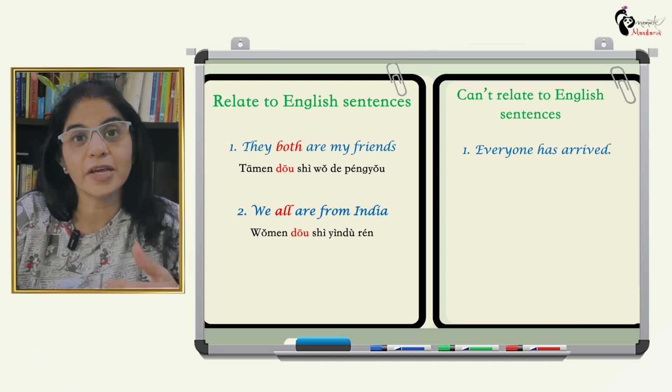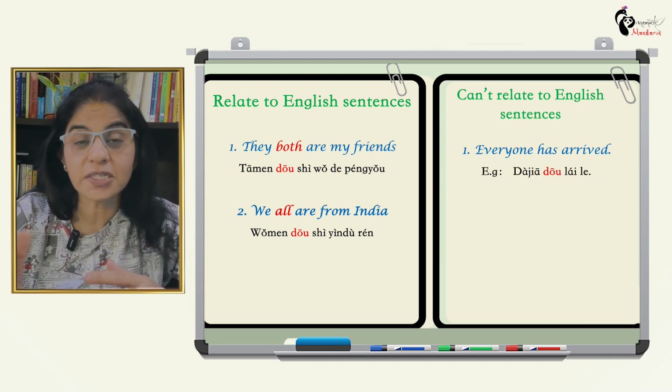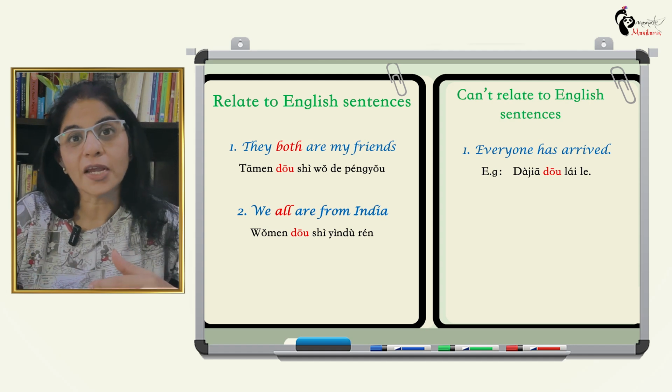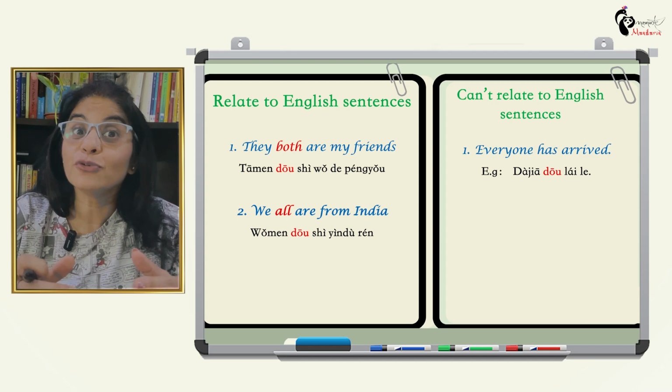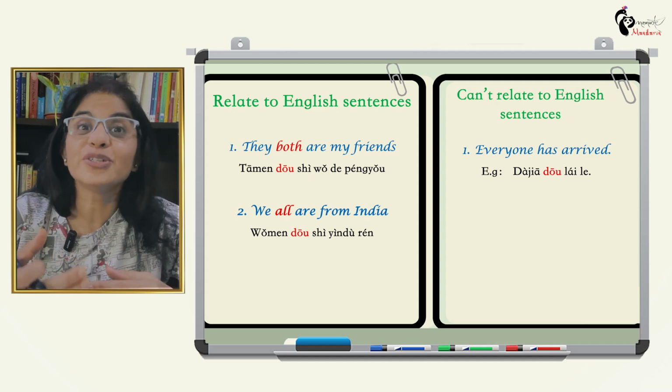How do I say it in Mandarin? 大家都来了. You can see here it's like everyone all came. Why is dao there? But if you don't write dao in a Chinese sentence, it looks a little weird. So you have to get used to it.